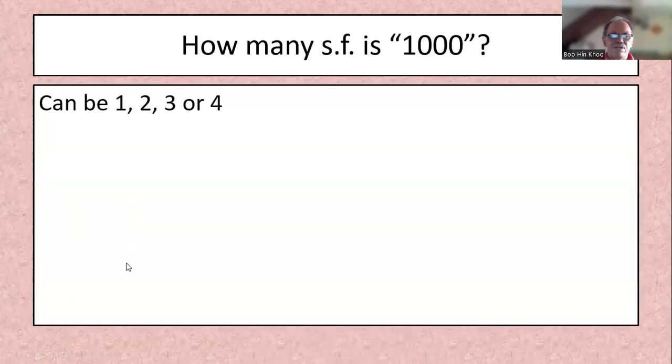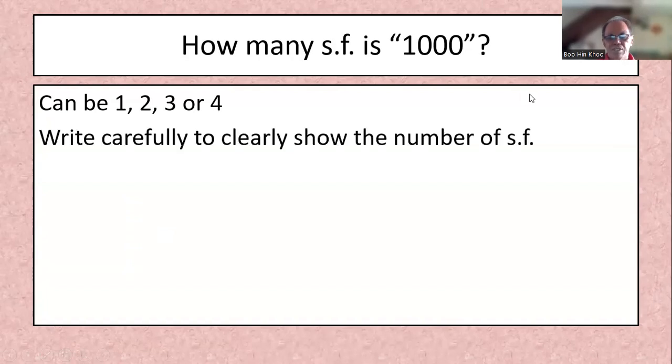Same. 1000, how many significant figure? Then it can be 1, can be 2, can be 3, can be 4. Depend on the instrument that you use. Write carefully to clearly show the number of significant figure. So it's important to write down the number of significant figure you want it to be written. If it's written as that, then the power 3, you don't bother about this one. You count this only 1.